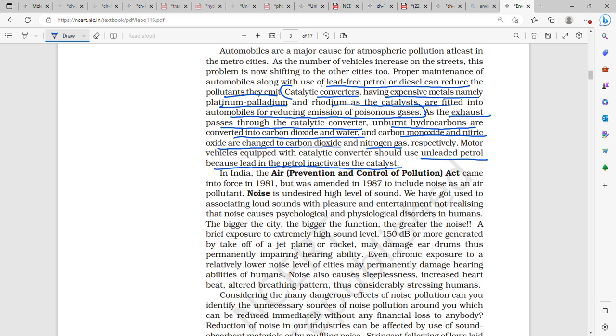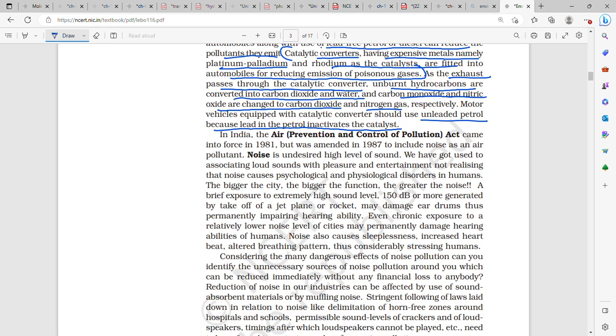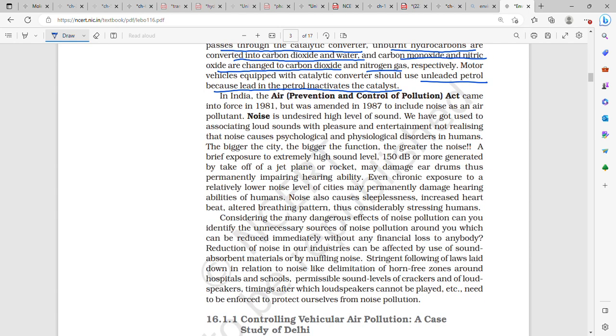So if we have a catalytic converter that has a catalyst which can reduce the emission of poisonous gases, still it will not work if we have leaded petrol, because lead in the petrol inactivates the catalyst.